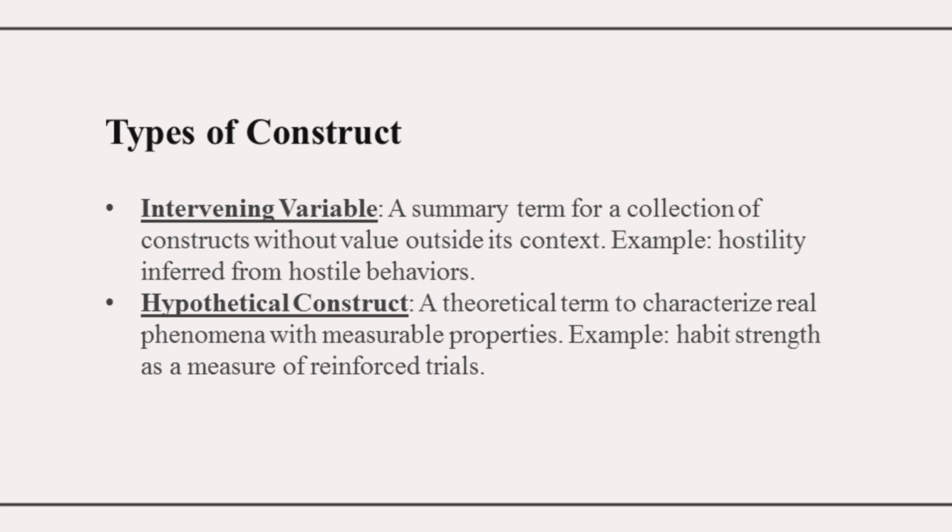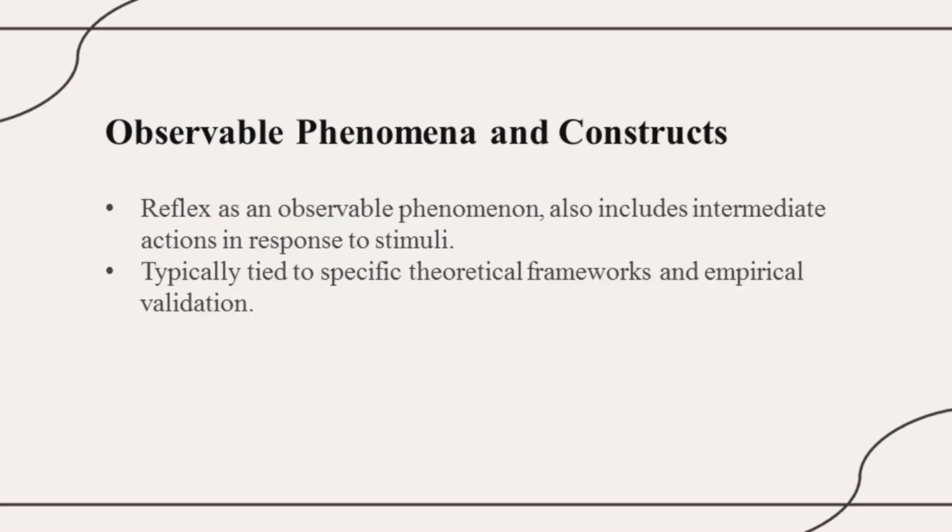The second one is the hypothetical construct. It is a theoretical term that is used to characterize something real with physical or measurable properties. It also involves intermediate processes and observable phenomena. A simple example is a reflex.